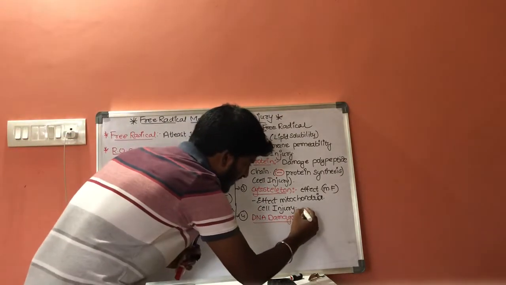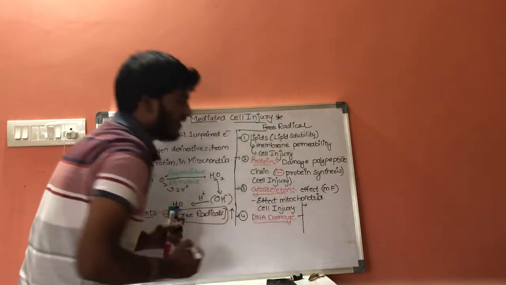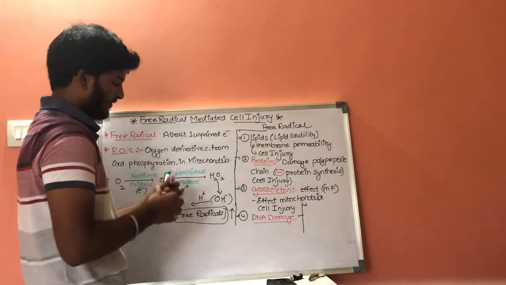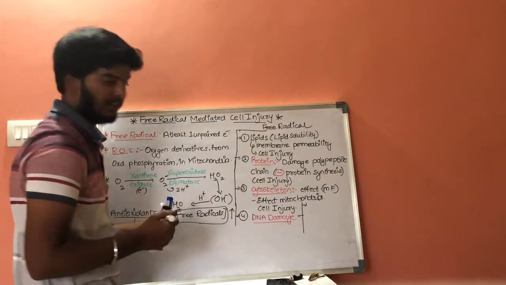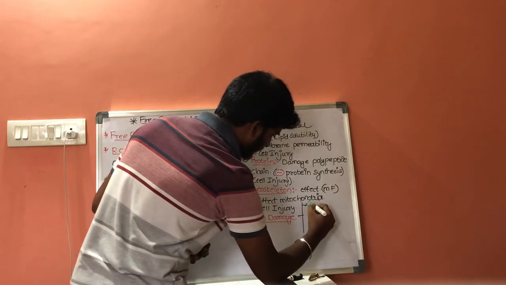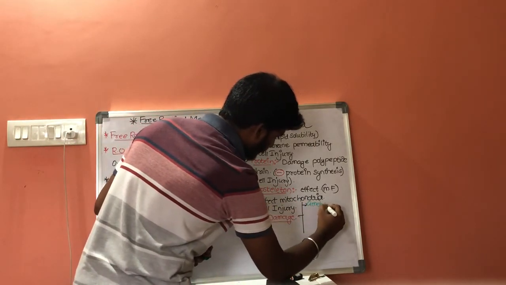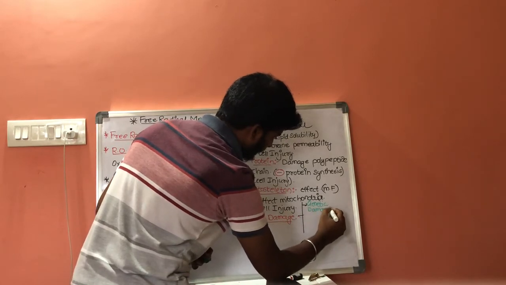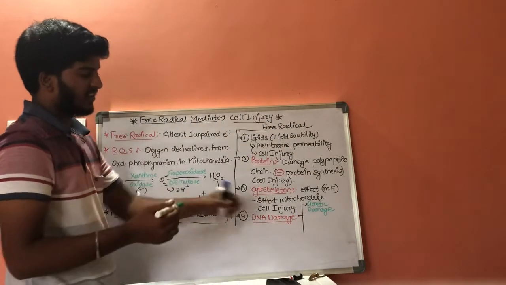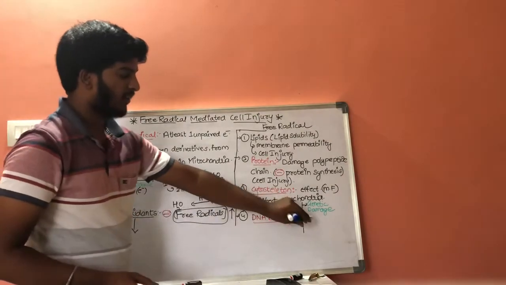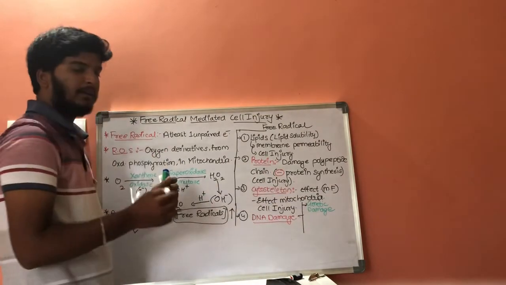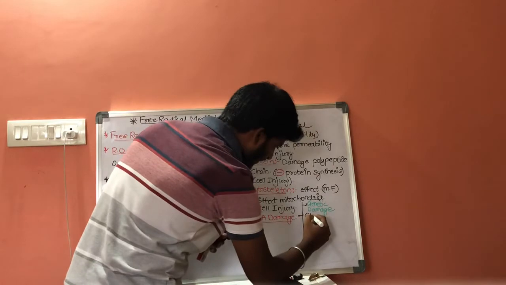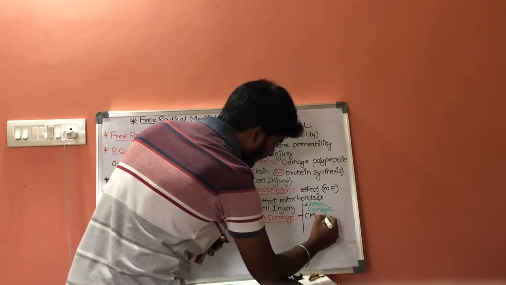It will act on genetic material and result in genetic damage. Whenever it results in genetic damage, the result will be mutations.